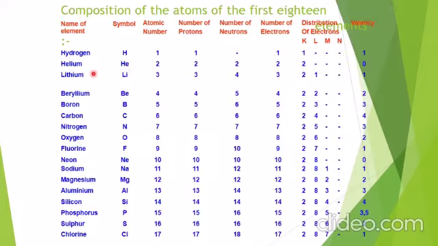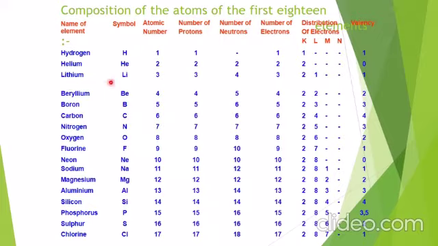Now talking about helium. What is the atomic number of helium? 2. Number of protons 2, number of neutrons 2 and number of electrons is also 2. Now, the first shell can have a maximum of 2 electrons, and 2 are present. So valency is 0. Why? Because the electrons are completely filled in this shell. Now coming to lithium.